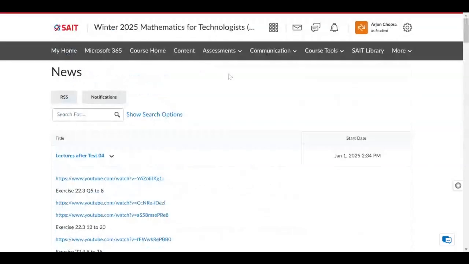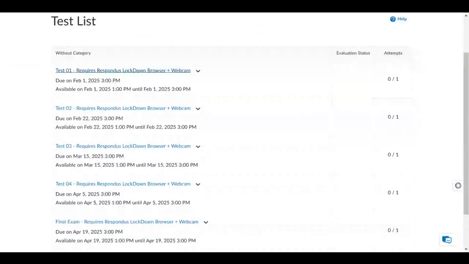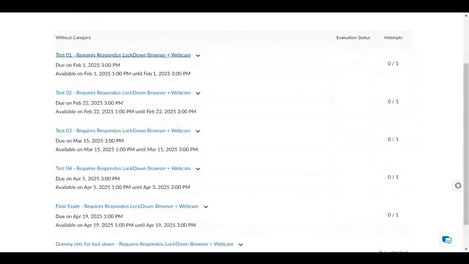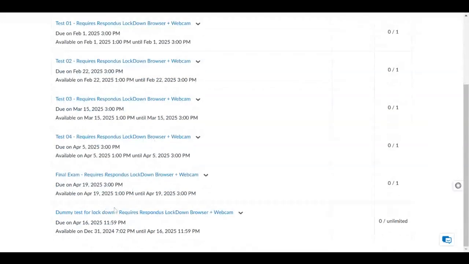Another thing which I wanted to tell you, for the test section, test is under the assessment, then go to the test. You have to use the lockdown browser, so please make sure you know how to use the lockdown browser, as you are doing an online course. So this is an expectation that you are familiar with the technology. And if you are not familiar with the technology, come and see me, I'll help you. I've already posted a dummy lockdown test also. So if you wanted to see whether your computer setup is compatible with the lockdown browser or not, you can always look at this one.